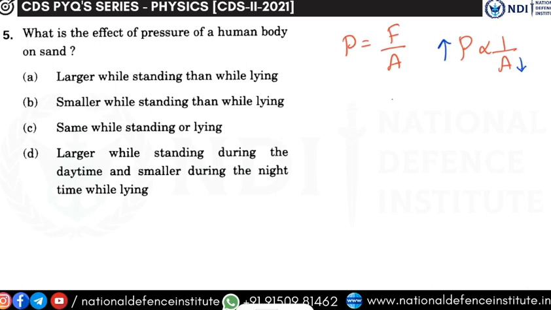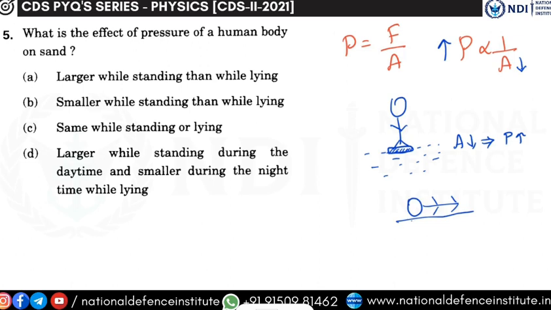Now if a person is standing, he is standing on the sand. What is the area in which the person is standing? The area is very less, right? Lesser the area implies more pressure. Okay. Whereas when the person is lying down, right? What happens? The area the person occupies is greater, hence greater area, it means pressure is reduced.